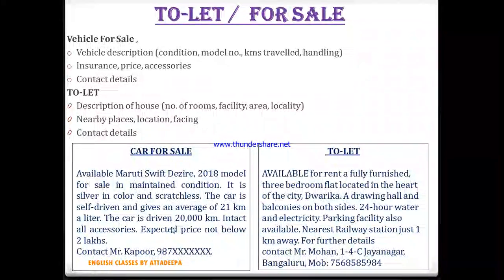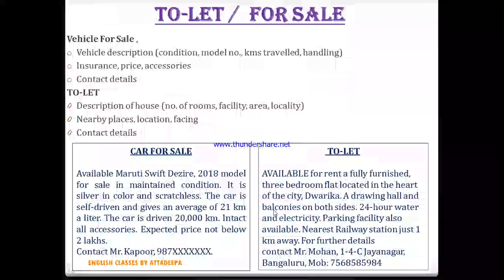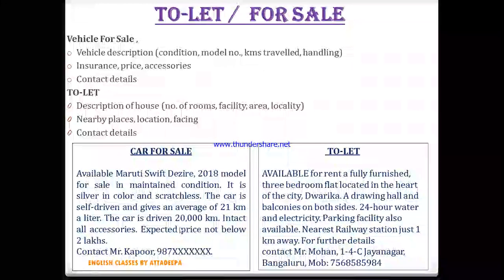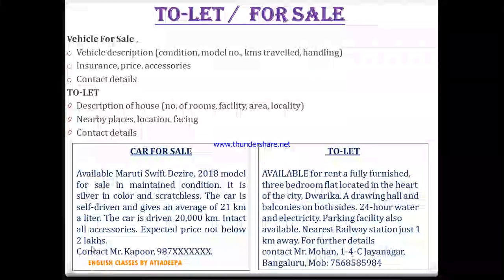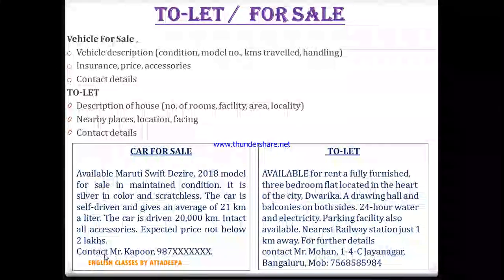Then the car is driven 20,000 kilometers. So that means it's very new, intact. All the accessories which were there, they are still there. And then expected price not below 2 lakhs. So this is the expected price the person has put up here, and at the end the person has written contact Mr. Kapoor, dash dash. This is the phone number. So this is how you have to prepare this advertisement for car for sale.